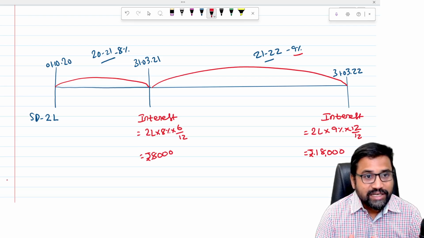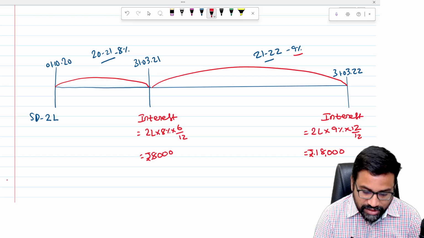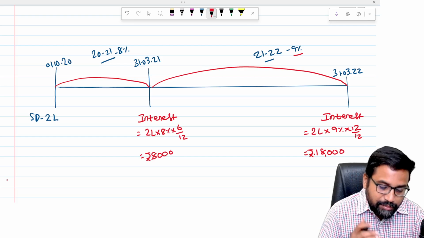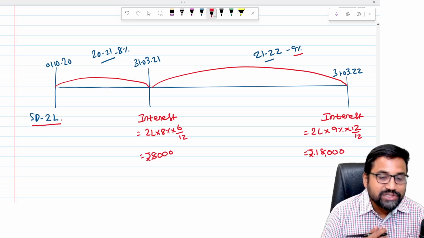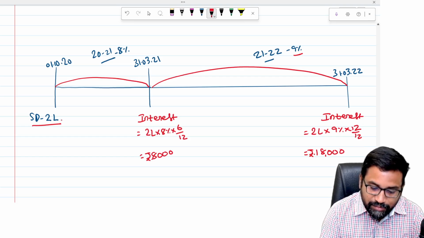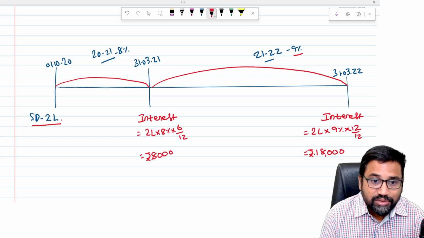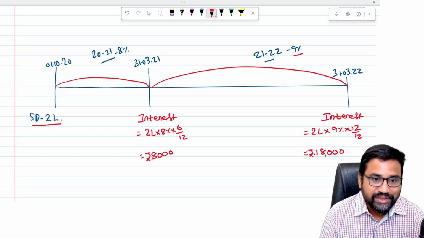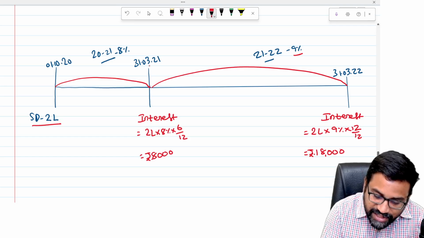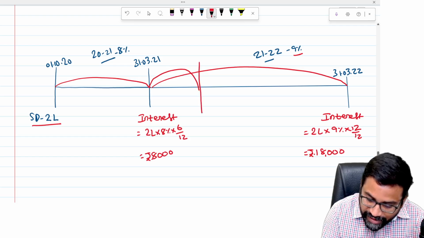Bank account, in the books of the electricity company. I am writing in the books of the electricity company. Bank account debit to security deposit, 2 lakhs, 2 lakhs. And by the end of the year, interest expenses account debit to interest accrued on security deposit, 8,000, 8,000.